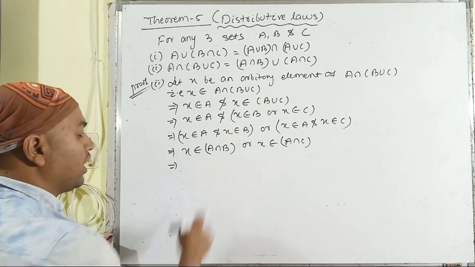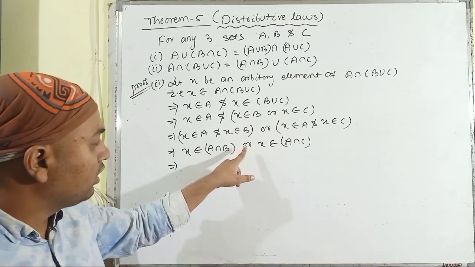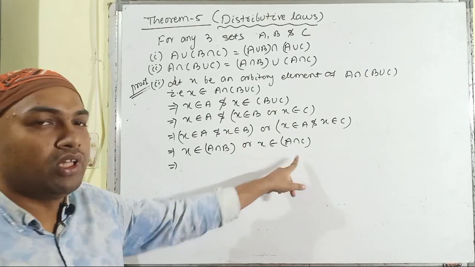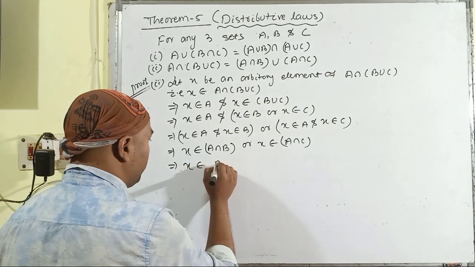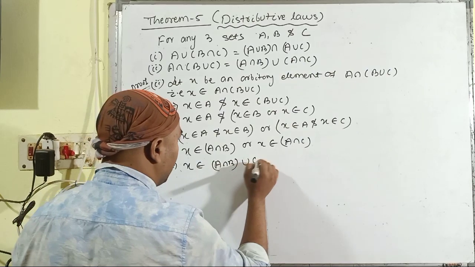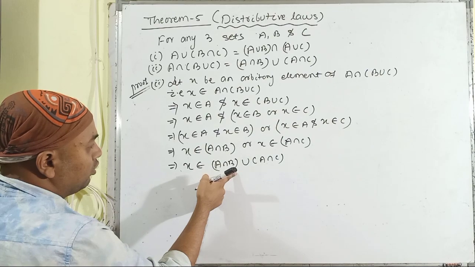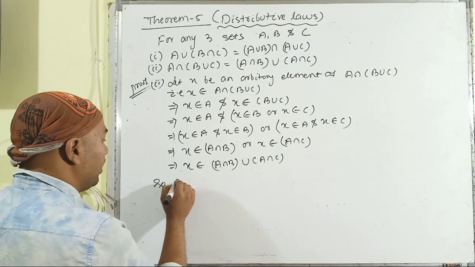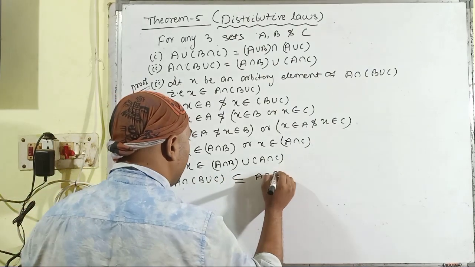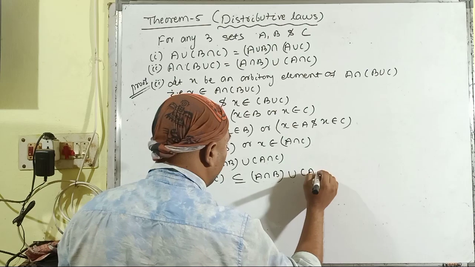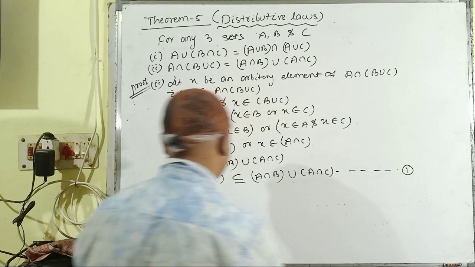Here it is a single set A intersection B, and here it is A intersection C, and the term or is in between them. That means we have to go through the property of union. X belongs to (A intersection B) union (A intersection C). We started from one position and reached this position. So A intersection (B union C) is a subset of (A intersection B) union (A intersection C), and here it is equation number 1.